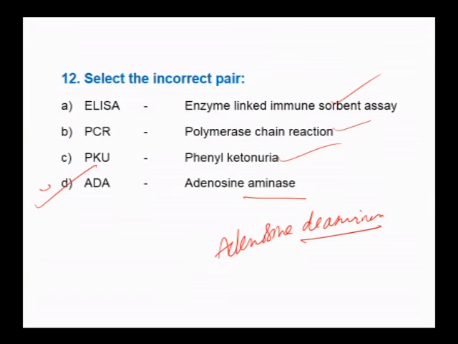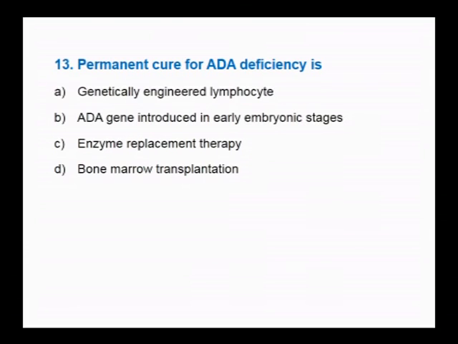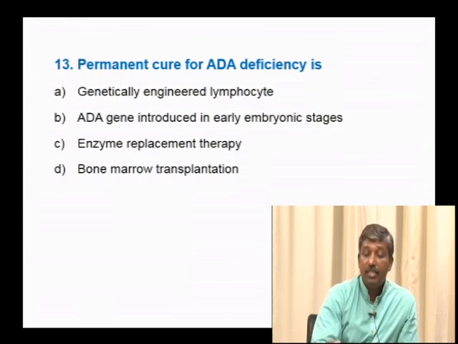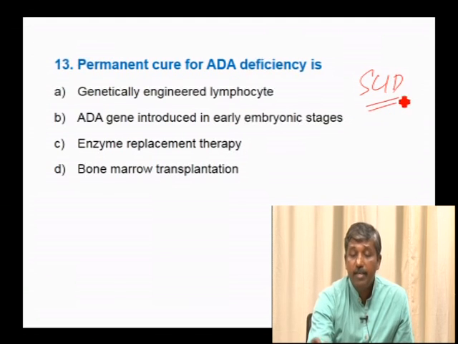This adenosine deaminase enzyme is responsible for the activation of T helper cells. A SCID patient, severe combined immunodeficiency patient, does not produce this enzyme due to mutation of the gene that produces adenosine deaminase. Hence, adenosine deaminase should come, not the aminase. Next, permanent cure for ADA deficiency. This adenosine deaminase deficiency results in severe combined immunodeficiency.